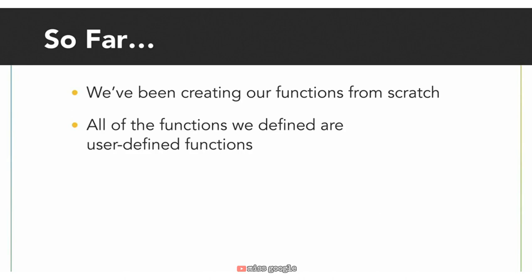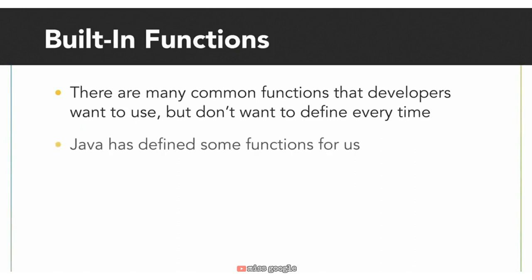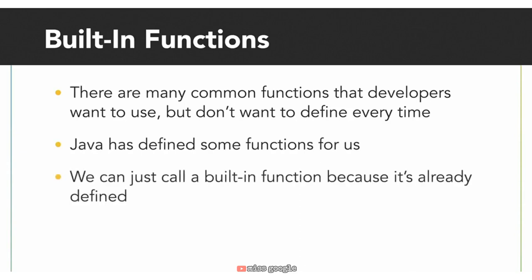We are defining the finite steps, naming the function appropriately, and then calling it in our code. There are many functions that developers want to use, but not necessarily define themselves. And as a courtesy, the creators of Java have defined some of them for us. We just have to call the function by the name that's already defined. We don't have to define it.